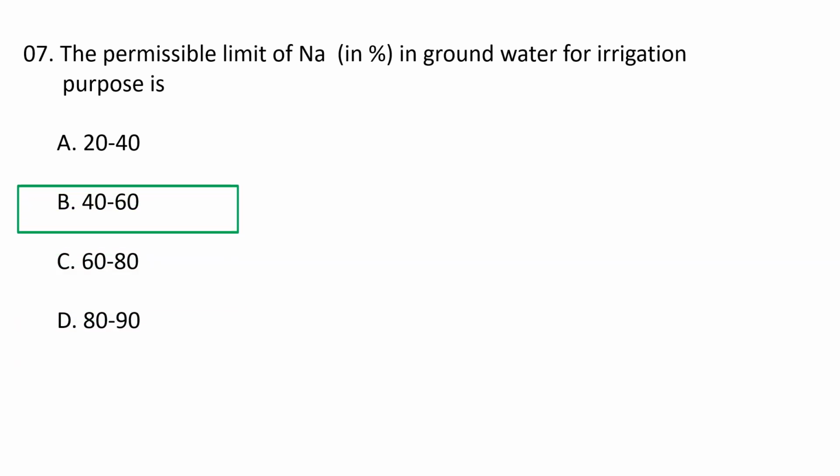As per the Bureau of Indian Standards, a maximum sodium of 60% is recommended for irrigation water. Doneen has classified irrigation water based on the permeability index. So here B is the correct option. This question was asked in the assistant geologist exam.